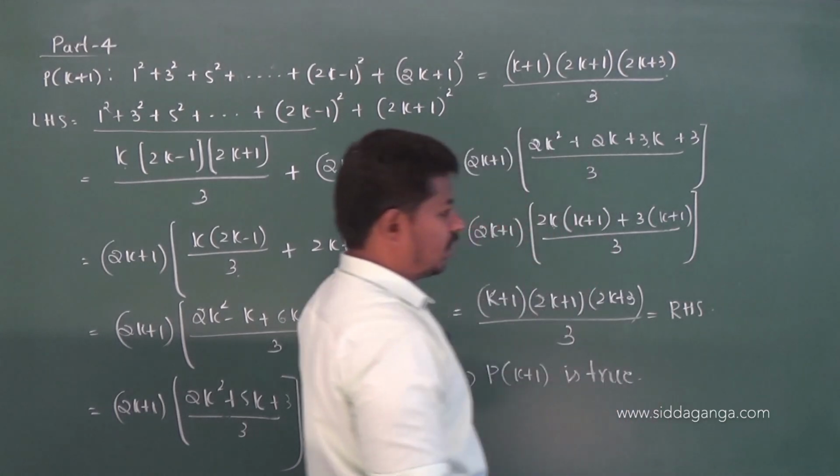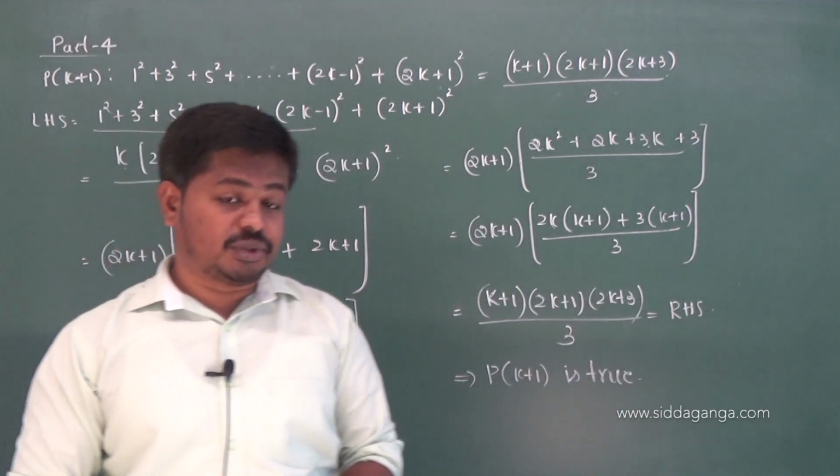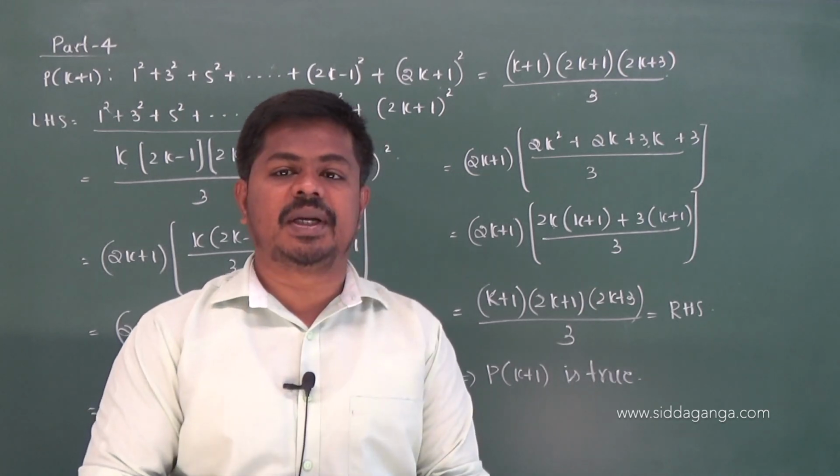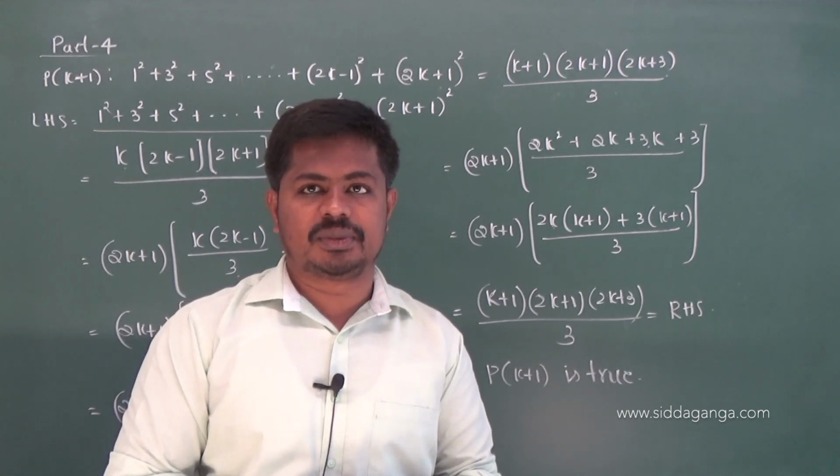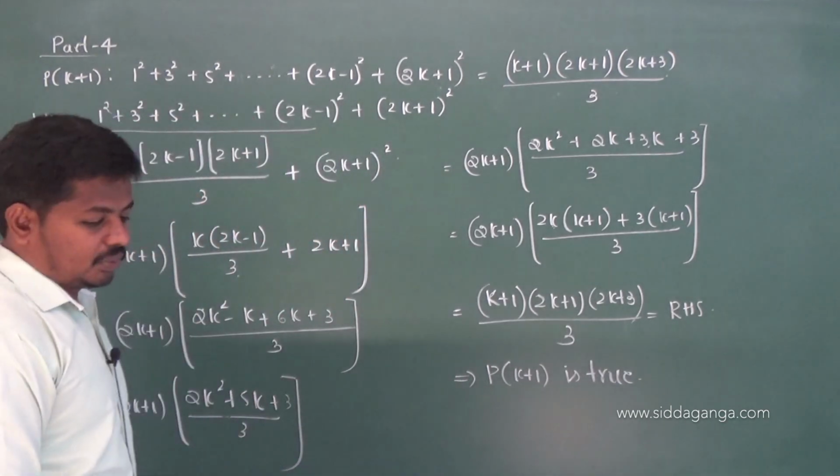At last, the conclusion. What is the conclusion? Hence, we should write that by the principle of mathematical induction, P of n is true for all natural numbers. Okay? This is about question number 15.